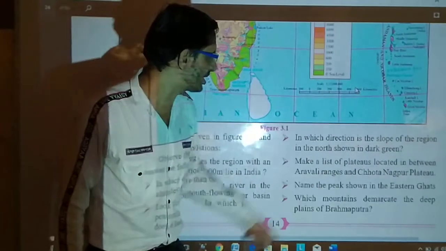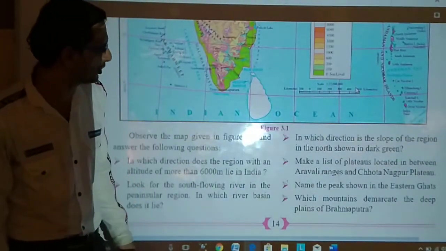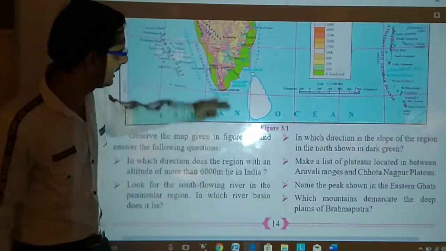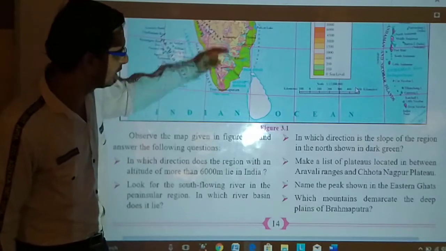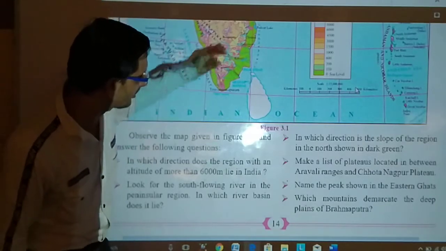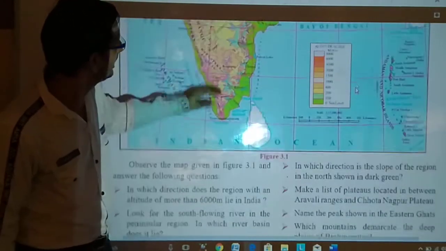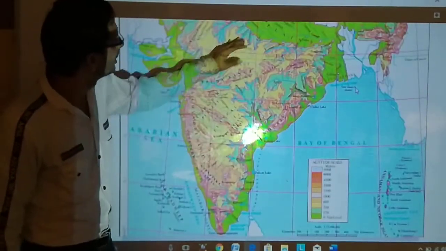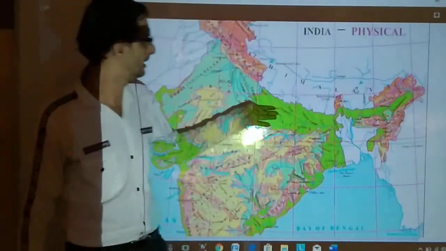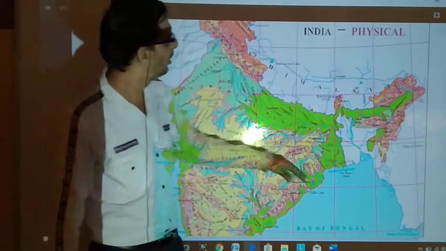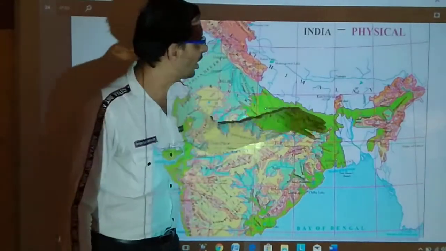Now, in which direction is the slope of the region in the north shown in dark green? That is towards the northeast.